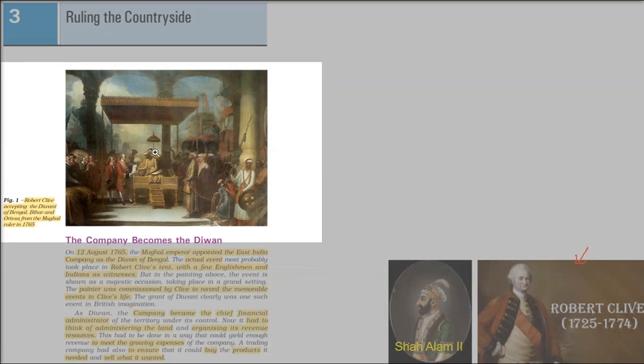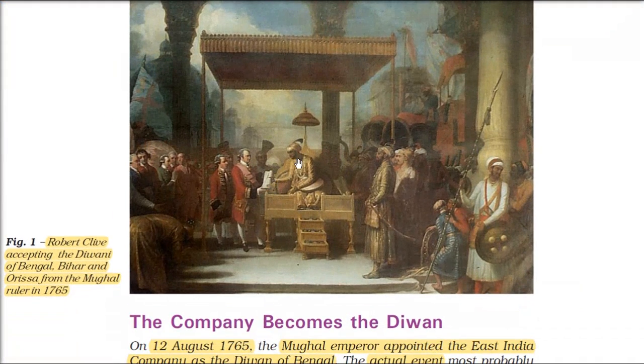Before we go ahead, I would like you to see this picture. Here you see Shah Alam and here is Robert Clive. So this is Robert Clive accepting the Diwani of Bengal, Bihar and Odisha. And this happened in 1765. This is also a question in your text. So in 1765 the company got the Diwani. Please remember 1765, Bengal, Bihar and Odisha.